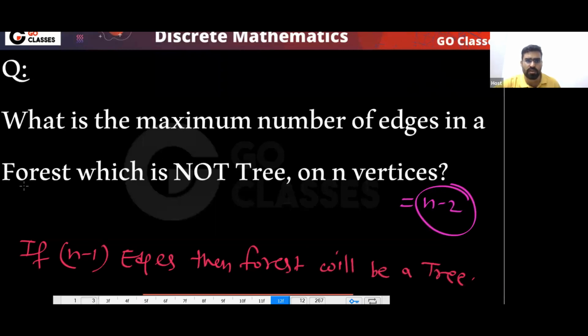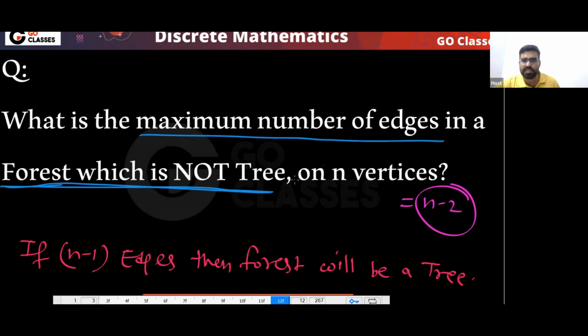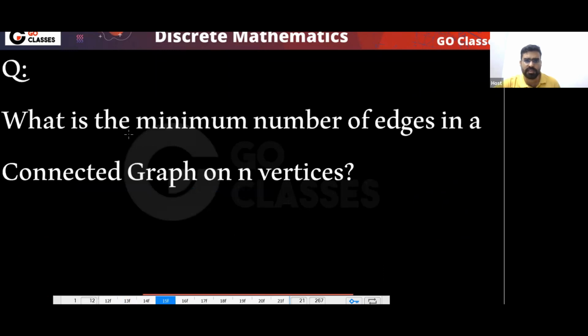Okay, so if I want a forest which is not a tree, then what is the maximum number of edges you can have? That will be n minus 2. Very simple.